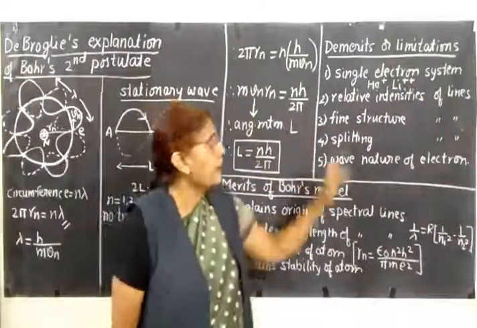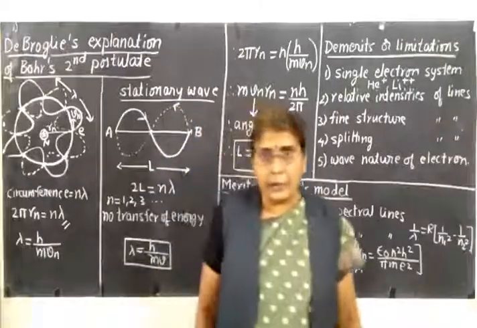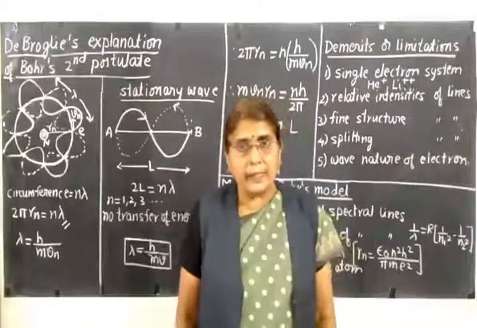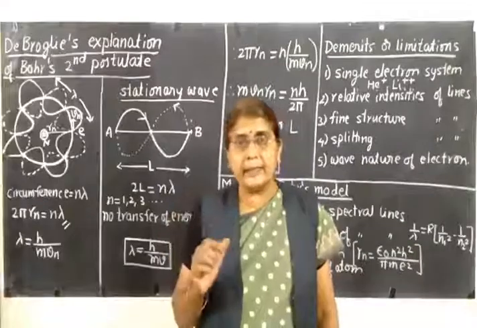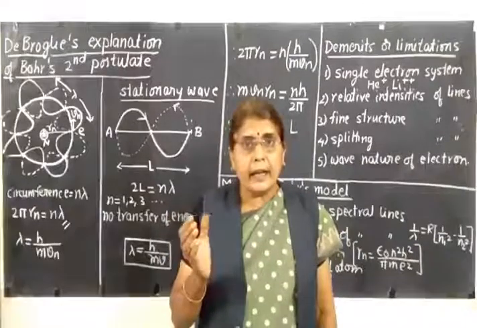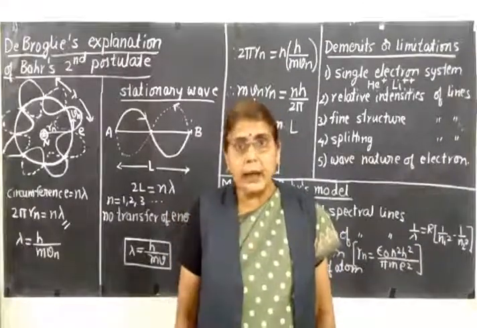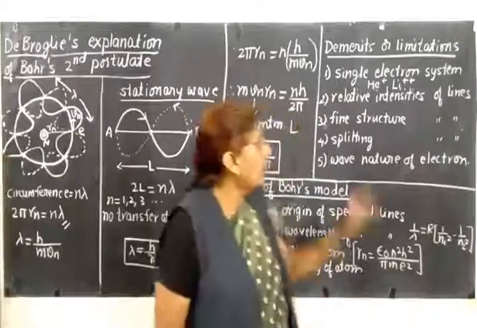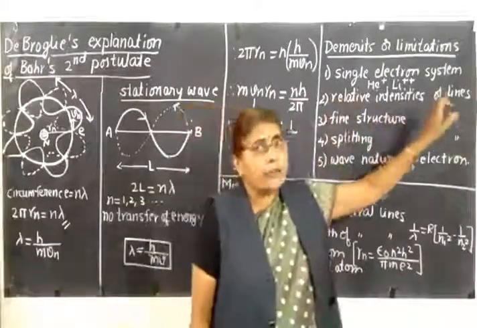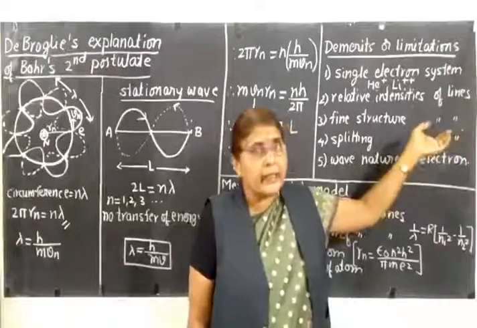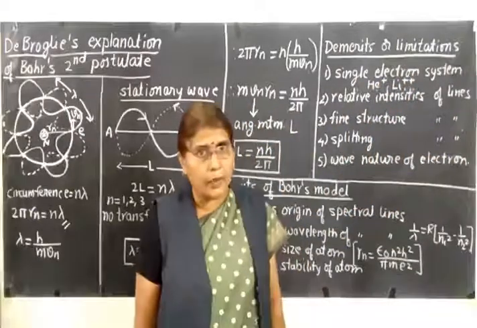Then second, in the spectrum, some spectral lines are very bright and some are dim. That is, there is an intensity difference between the spectral lines, and these relative intensities of spectral lines cannot be explained by Bohr's atomic model.